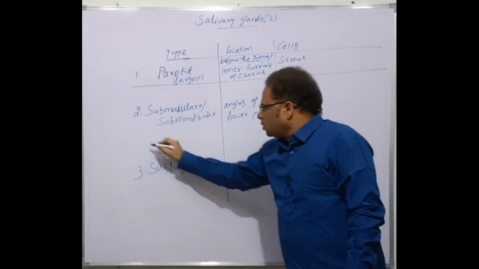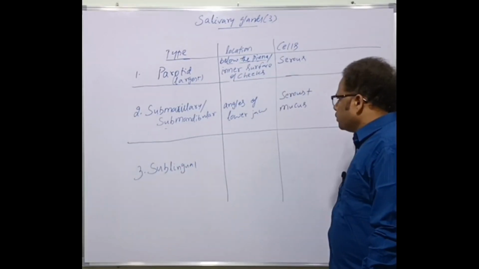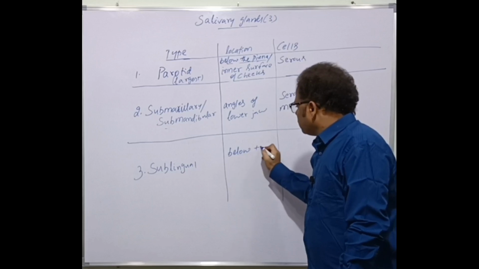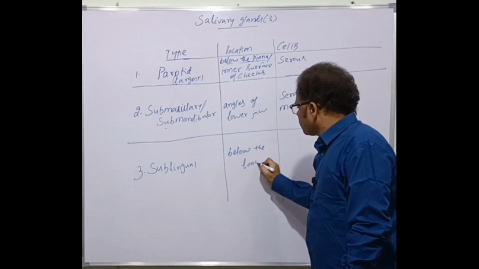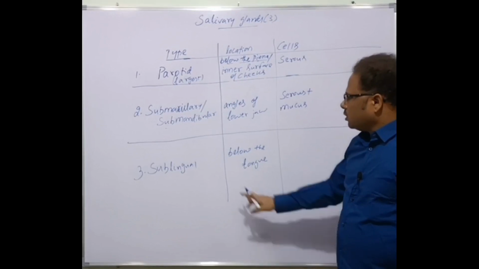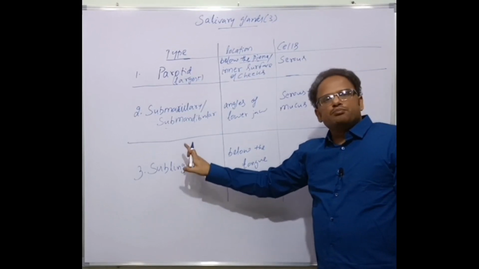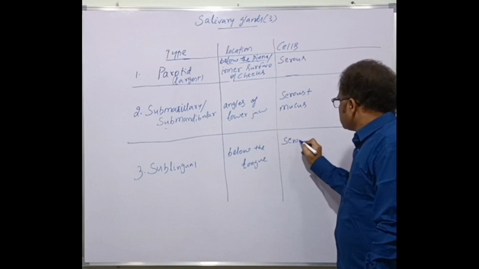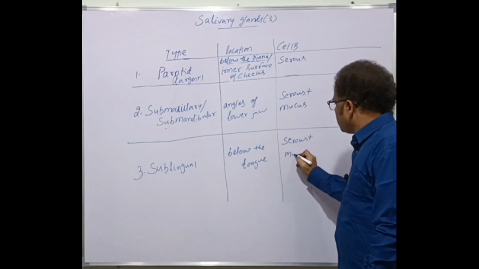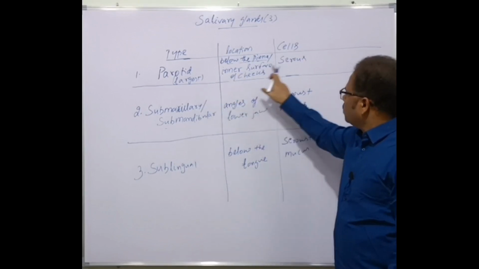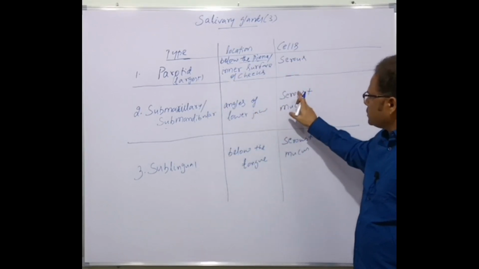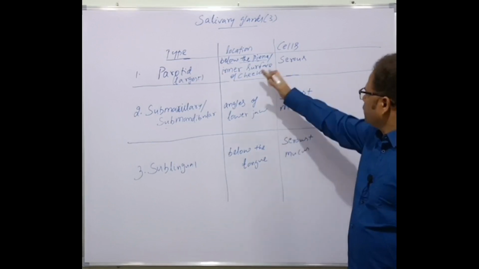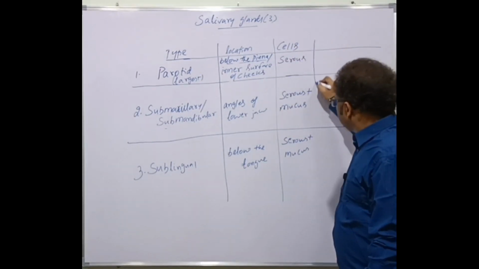And the third type, the sublingual salivary glands, are present below the tongue. Lingua means tongue, so sublingual means below the tongue. They contain serous cells plus mucous cells here also. This is the location and these are the types of cells present.